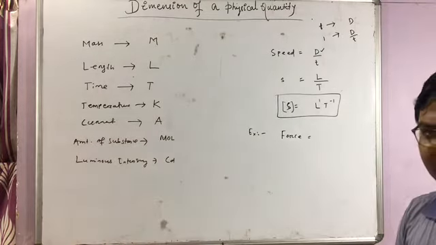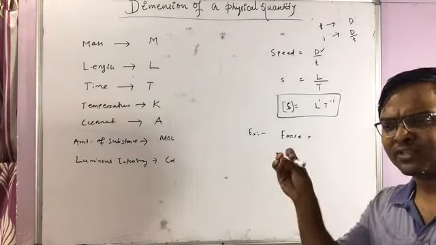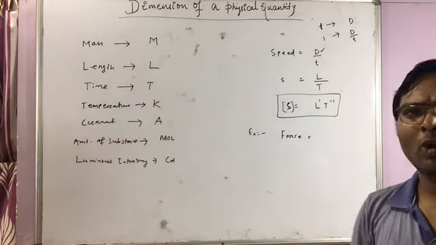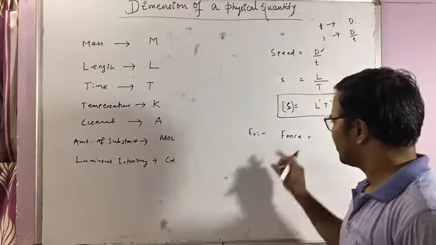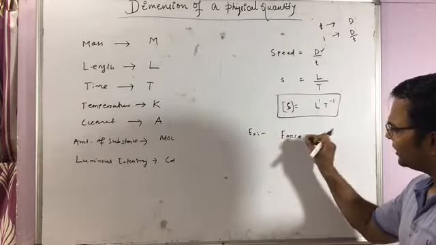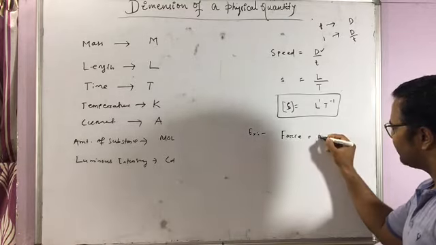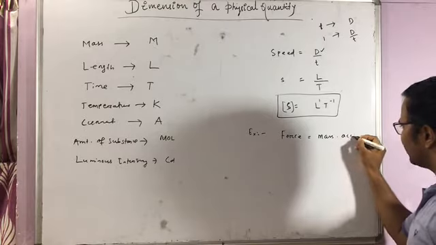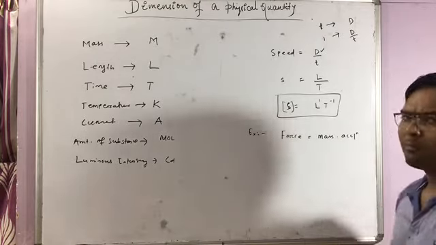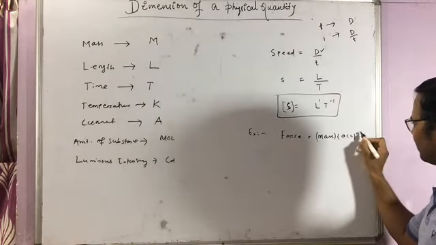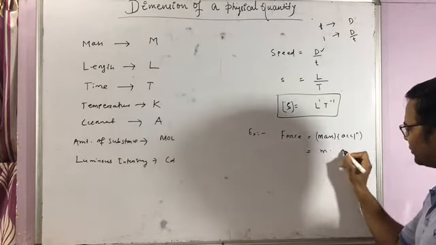Force is an agent which produces acceleration in an object. This kind of definition is called a qualitative definition. But a quantitative definition means we need to write the formula. Force is given by the product of mass and the acceleration produced in a body when the force is applied on it.